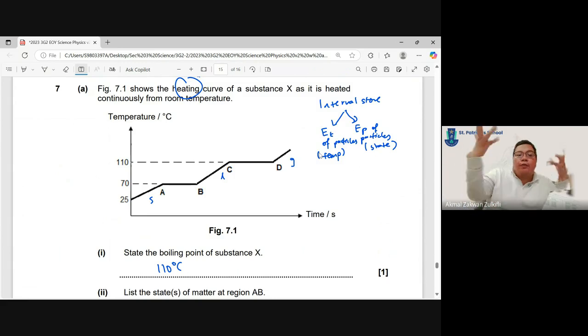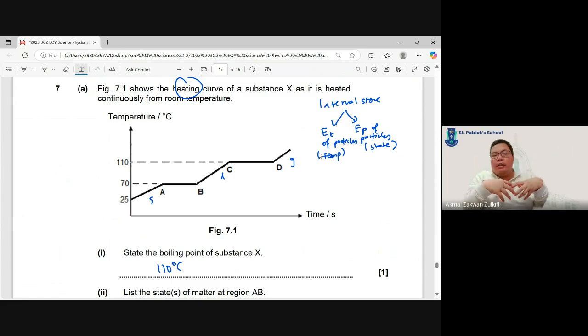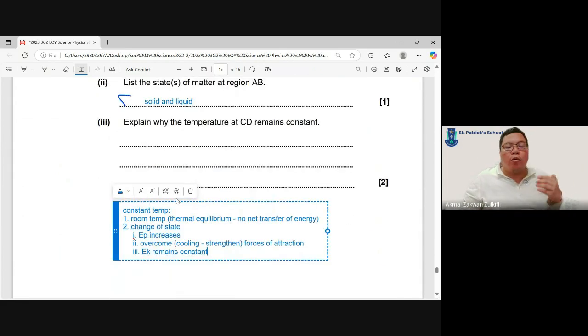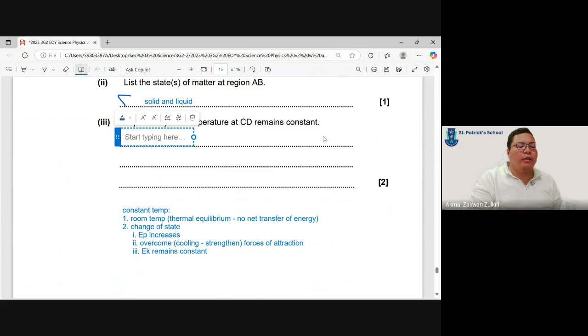Or in the case of a cooling curve, EP is decreasing because they are strengthening forces of attraction and coming closer together. But we also still need to answer the question, which is why temperature remains constant. So at the end of the day, I still need to talk about EK, which means I have to say that kinetic energy of particles remains constant. Okay, so explain why temperature remains constant.